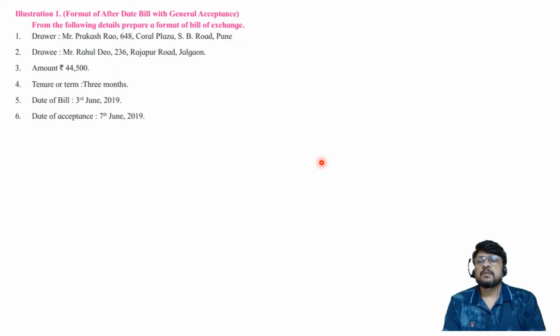What is the question? It is the format of an after date bill with general acceptance. From the following details, prepare a format of bill of exchange. Drawer is Mr. Prakash Rao, 648 Korol Plaza, SB Road, Pune. Drawee is Mr. Rahul Dev, 236 Rajapur Road, Jalgaon. Amount is 44,500. Tenure or term is 3 months. Date of bill is 3rd June 2019 and date of acceptance is 7th June 2019.